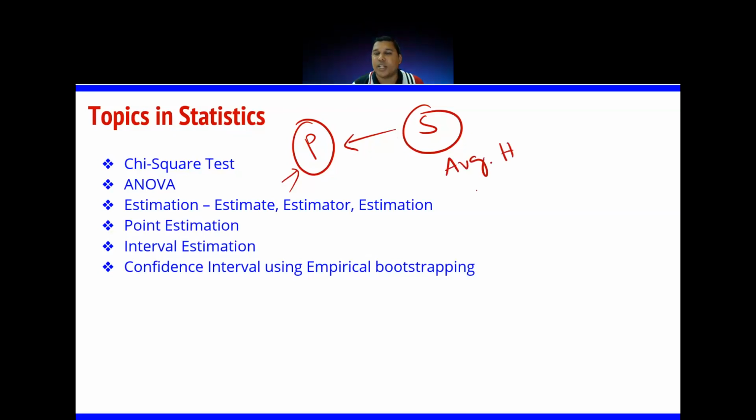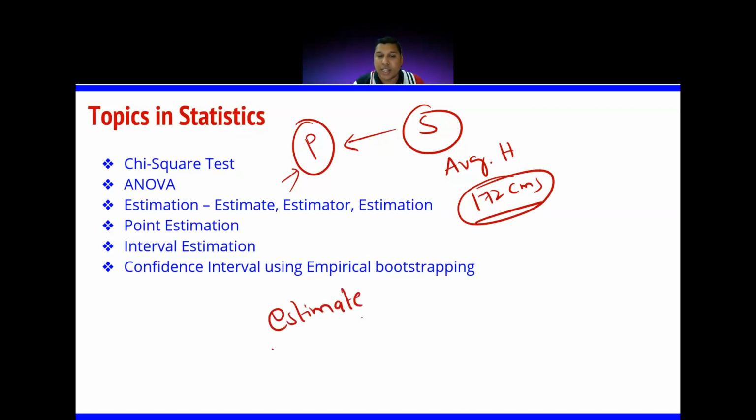Average height of students. For the sample, I will calculate the average height. It is somewhere around 172 centimeters. I am giving a statement, a hypothesis, that the average height of all the students at NIT Trichy could be 172 centimeters. Right? So what I am trying to do is estimate a value.